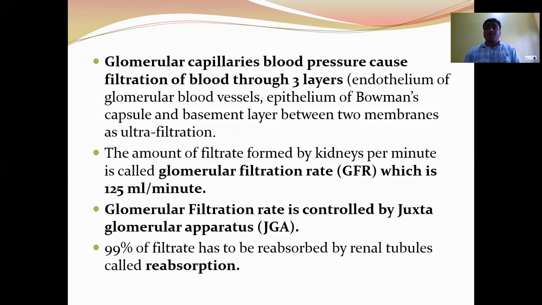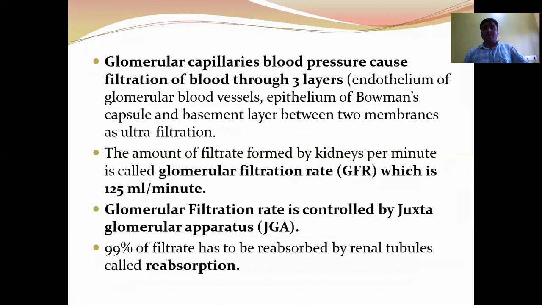One is the colloidal osmotic pressure of the blood, that is, the pressure exerted by the blood proteins, about 18 mmHg. Next, Bowman's capsule hydrostatic pressure, that is, the pressure exerted by the wall of Bowman's capsule on the glomerulus. This is 12 mmHg.